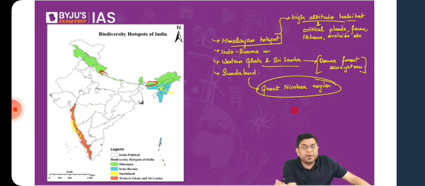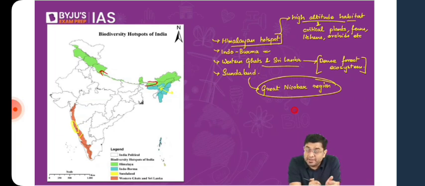It is this Great Nicobar ecosystem which has faced the entire project of developing the Great Nicobar project. Now that project is deemed to be developed in the Nicobar Islands in order to develop a township, a strategic port for transshipment of goods, and also some power generation facilities, for example, defense facilities, an airport which can serve civilians as well as defense personnel. So that has hit a roadblock because of the environmental clearance which has been provided. Questions were raised about how clearance was provided so quickly, and a stay was imposed on the Great Nicobar project, on the grounds that it will damage the ecosystem there.